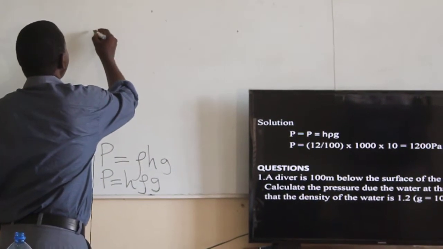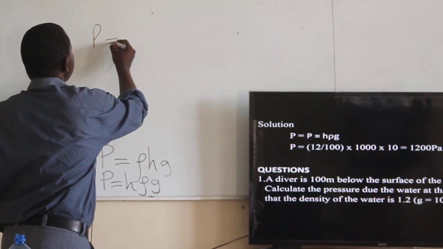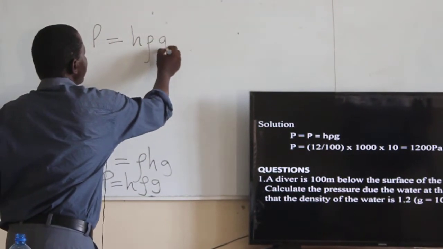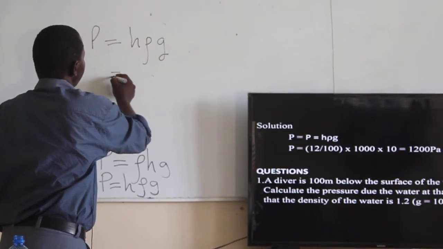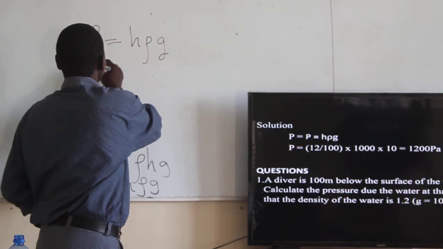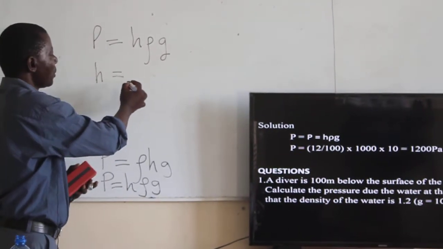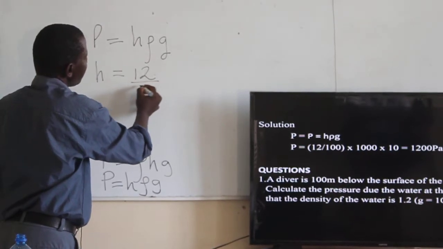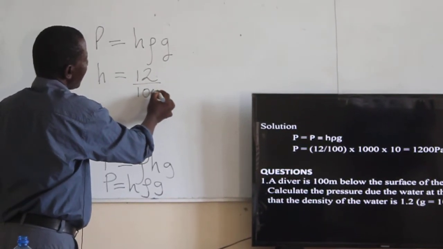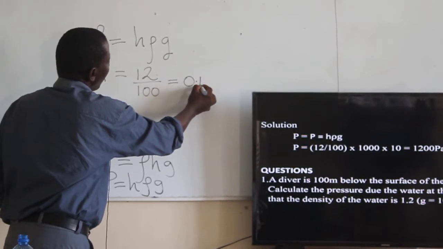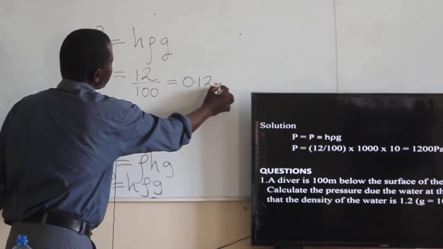Pressure of a liquid is equal to the height times rho times G. The height is equal to 12 centimeters. So we change that 12 centimeters to meters, divide by 100. That will give us 0.12 meters.